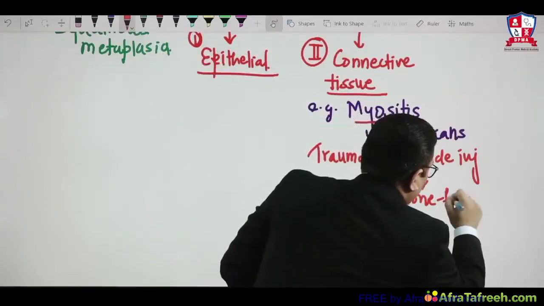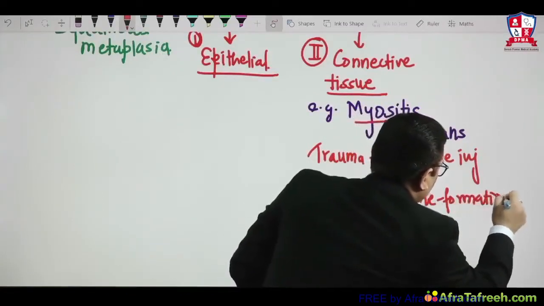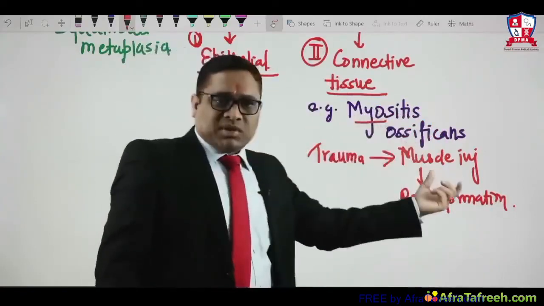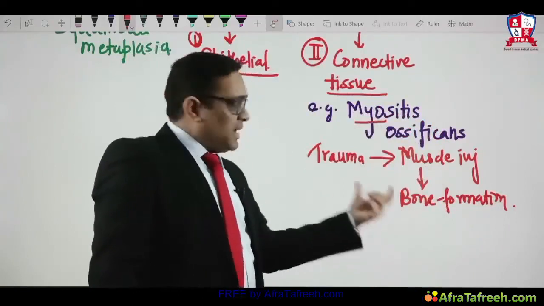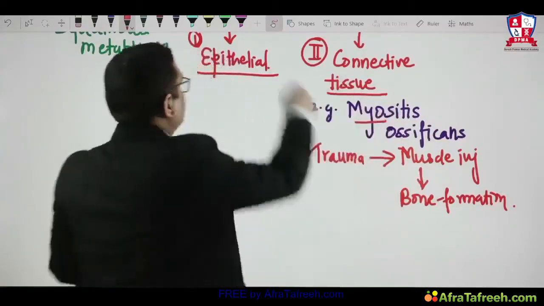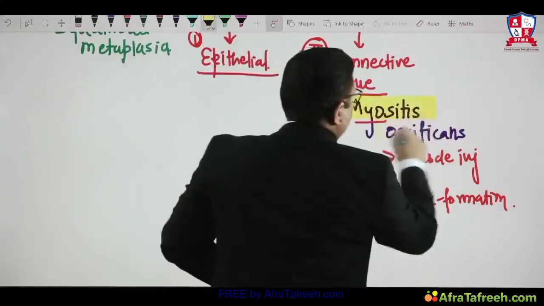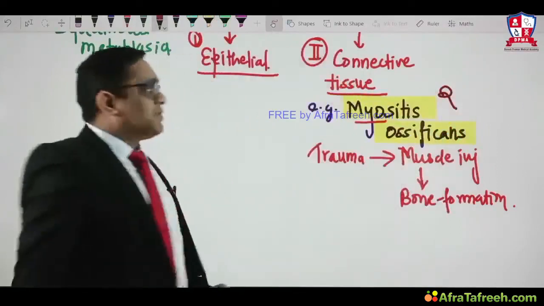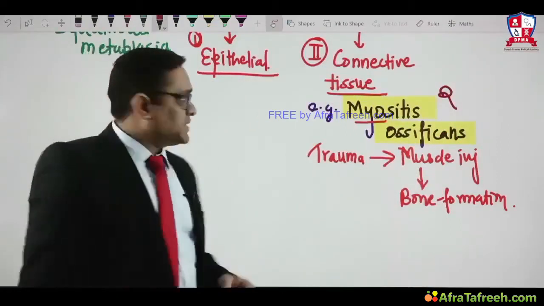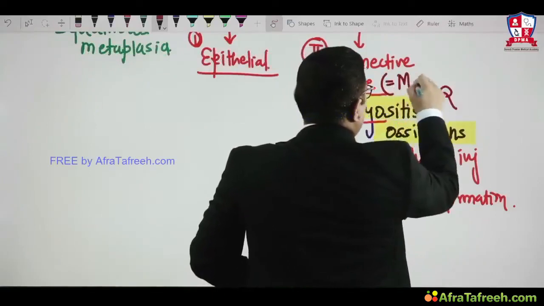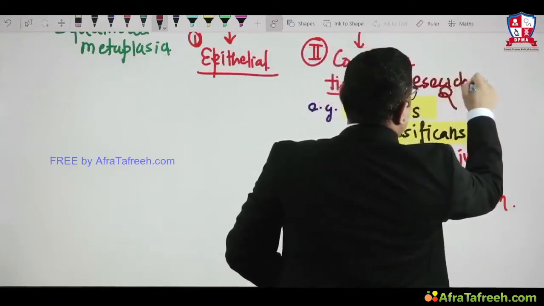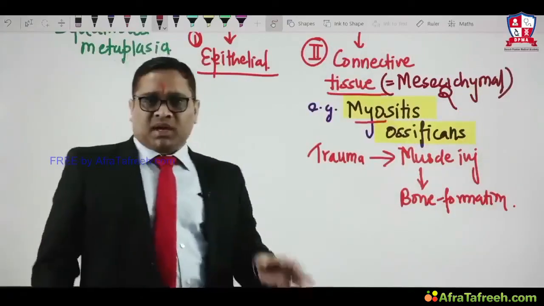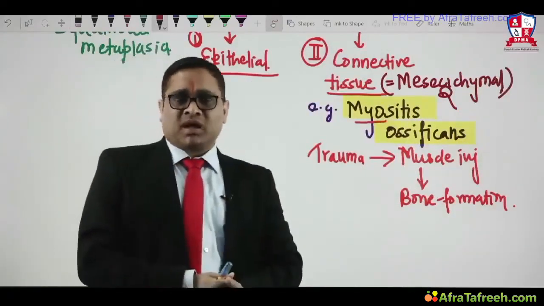So this is an example of connective tissue metaplasia. After the trauma, muscles will be injured, blood vessels will form new bone, and this is called myositis ossificans. So always keep that in mind. Myositis ossificans is an example of connective tissue metaplasia, also called mesenchymal metaplasia. This is very important to understand. Both types of metaplasia, mesenchymal and epithelial, can be seen.